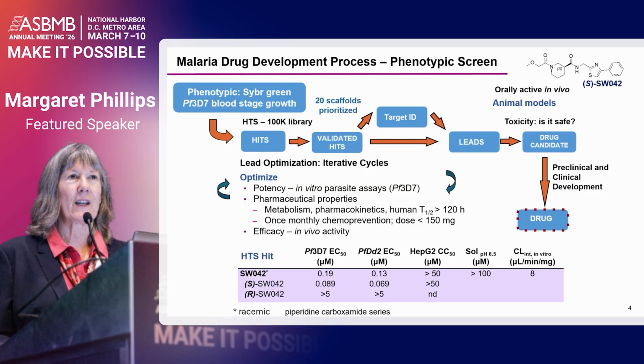From there, we discovered this piperidine carboxamide series that we call the SW042 series. It had nice starting properties, with a potency of about 190 nanomolar on the parasite, which I'm labeling here as PF3D7 cells, a drug-sensitive cell line. It was also active against PFDd2, a chloroquine-resistant cell line that we use in the lab. It had good selectivity against a mammalian cell line, HepG2 cells, and good initial properties in terms of good solubility and a reasonably low rate of metabolism in the in vitro assays that I described at the beginning.